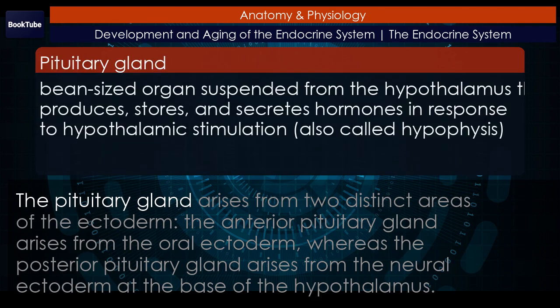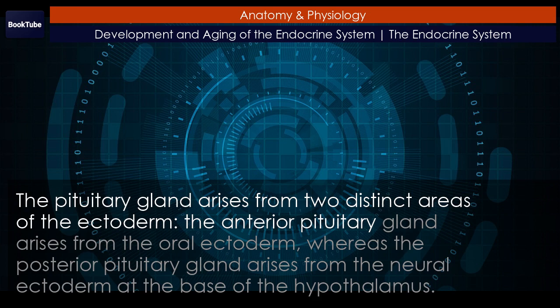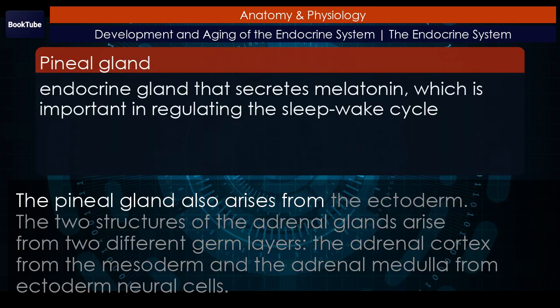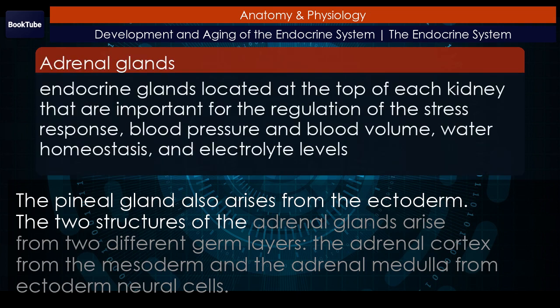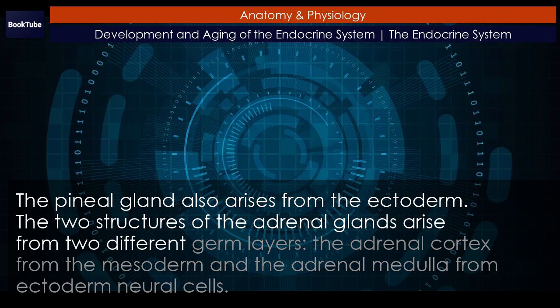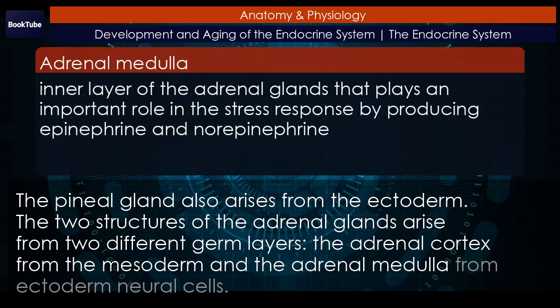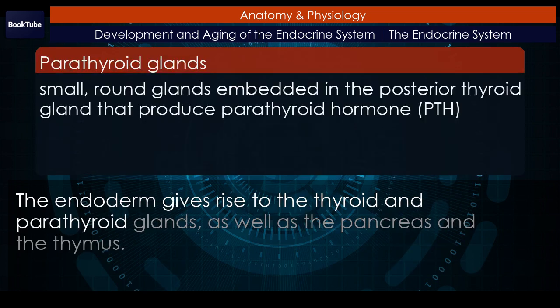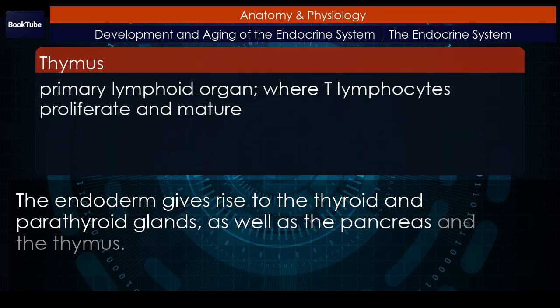The pituitary gland arises from two distinct areas of the ectoderm. The anterior pituitary gland arises from the oral ectoderm, whereas the posterior pituitary gland arises from the neural ectoderm at the base of the hypothalamus. The pineal gland also arises from the ectoderm. The two structures of the adrenal glands arise from two different germ layers: the adrenal cortex from the mesoderm and the adrenal medulla from ectoderm neural cells. The endoderm gives rise to the thyroid and parathyroid glands, as well as the pancreas and the thymus.